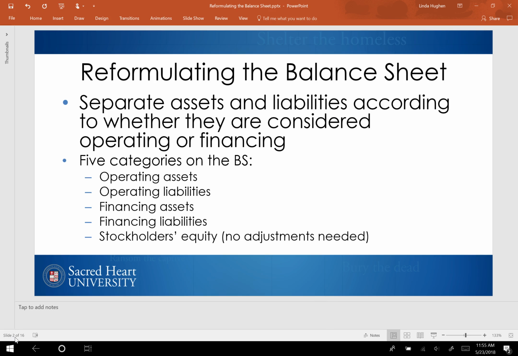Why separate assets and liabilities according to whether they relate to operations or financing? Operations is the sustainable source of increasing firm value. Financing relates to how the company raises funds. Specifically, when we're reclassifying liabilities, we're looking at how they raise funds through debt and also how they invest their excess cash.